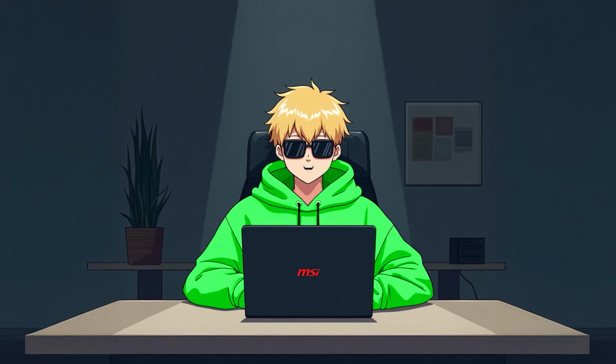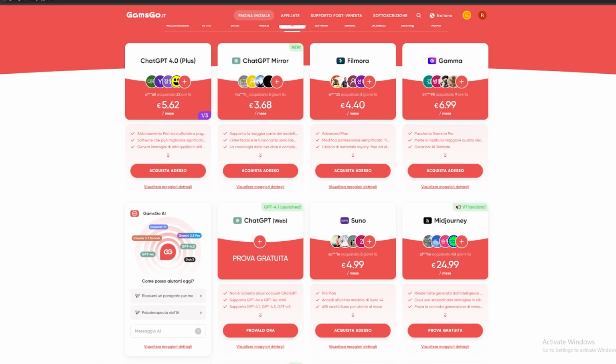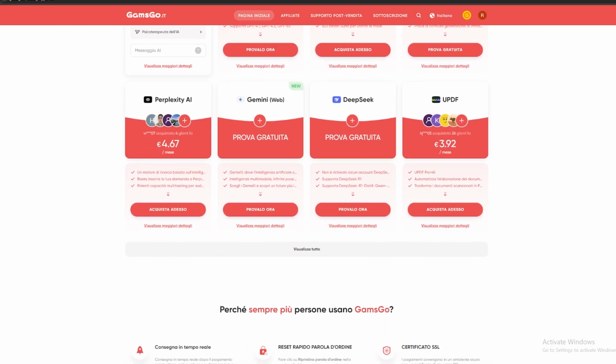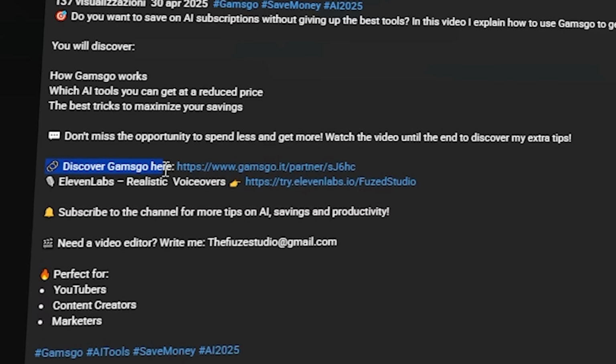To create the images, we will use GamesGo. It's a platform that offers tools shared with other users of various types, both free and paid. You can find the link in my description.